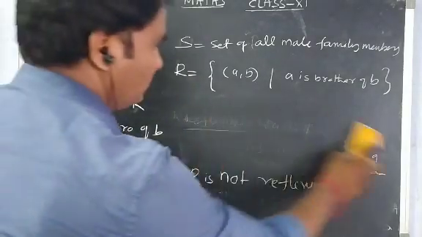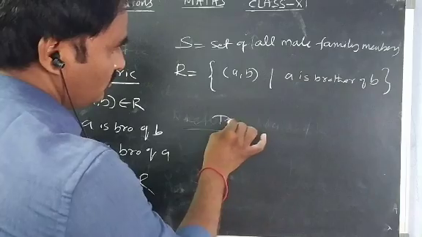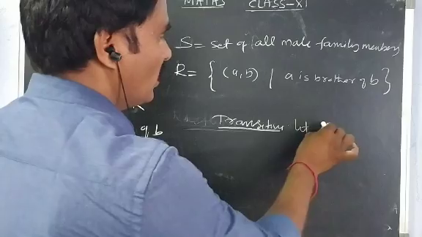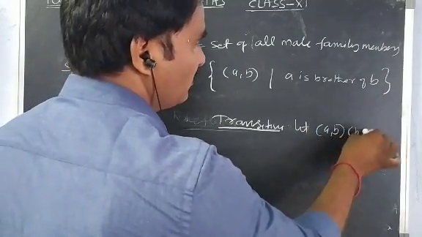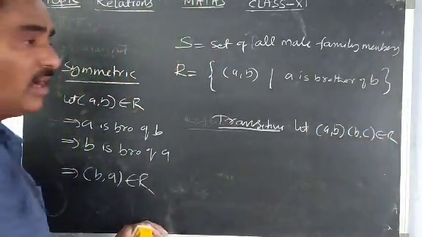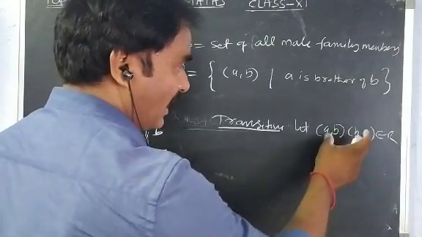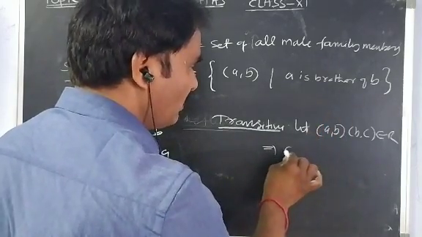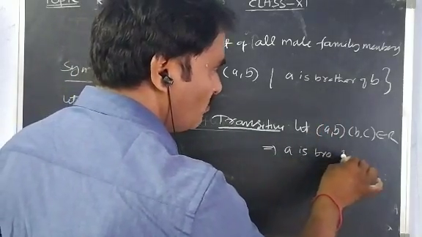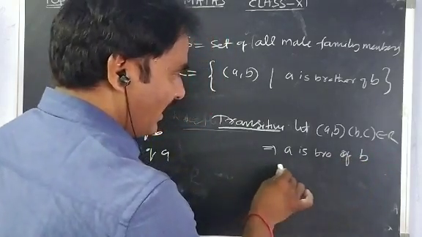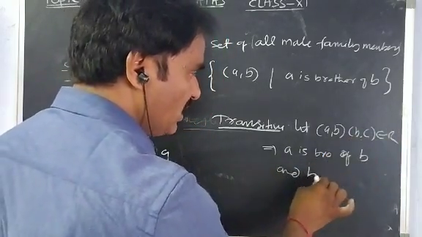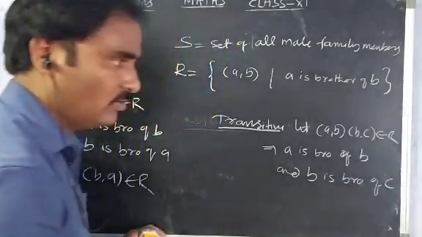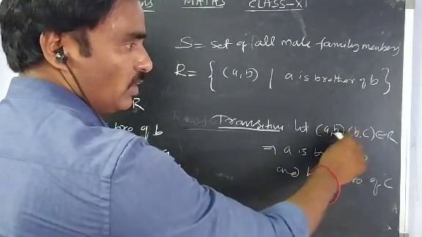Let me check transitive. For transitive, how many ordered pairs do we require? Two ordered pairs. I am taking A comma B and B comma C, belonging to R. Already I have taken two ordered pairs in R, which means these ordered pairs satisfy the given rule. That means A is brother of B, and this ordered pair also belongs to R, which means B is brother of C.